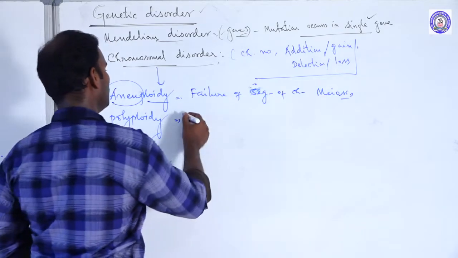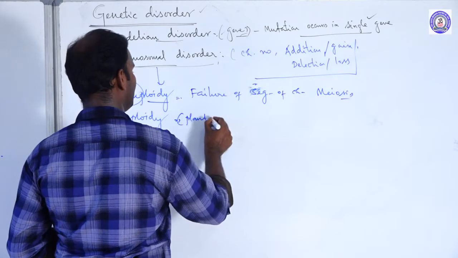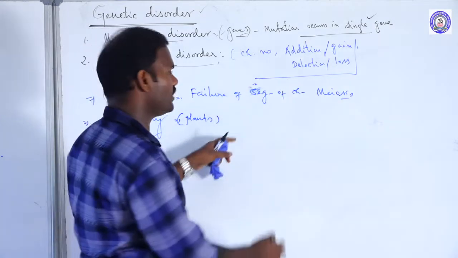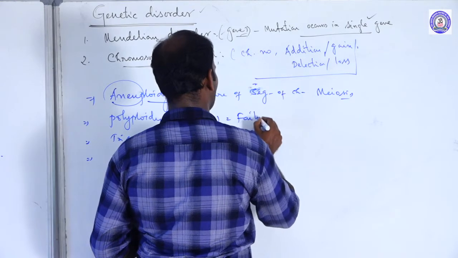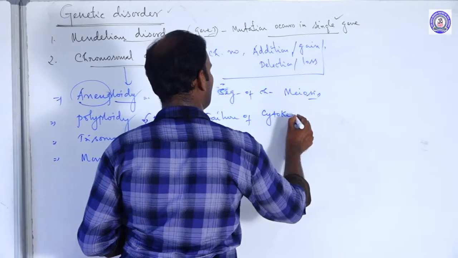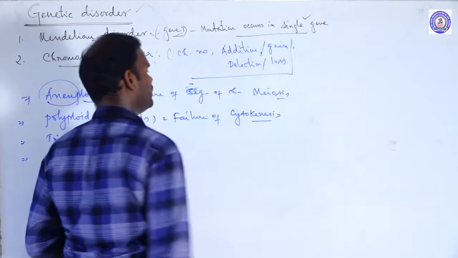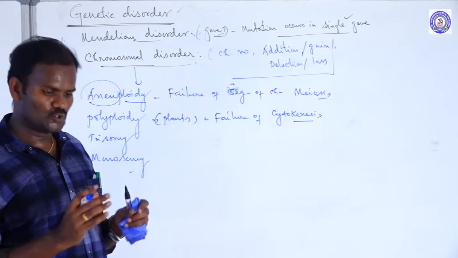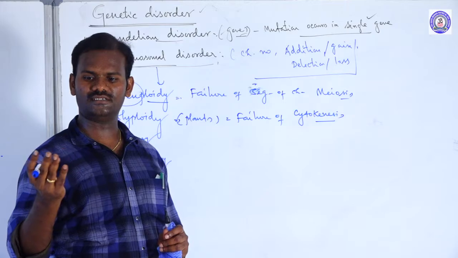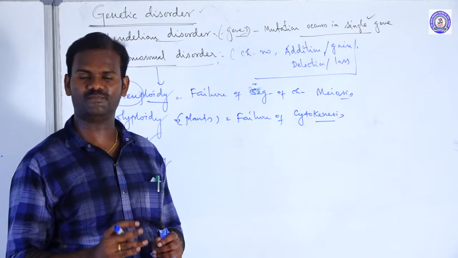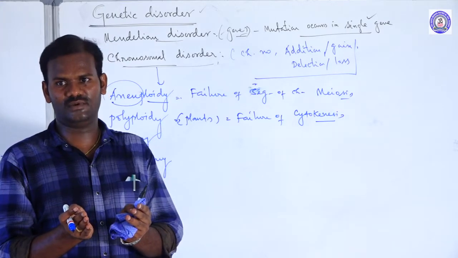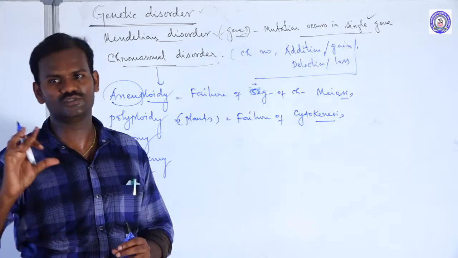Polyploidy is observed mostly in plants, due to the failure of cytokinesis. Then what is called cytokinesis? Division of cytoplasm. Usually a cell is divided into two cells after two processes: karyokinesis and cytokinesis. Karyokinesis is nothing but the division of the nucleus, followed by cytokinesis, the division of cytoplasm, and finally the cell is divided into two cells.